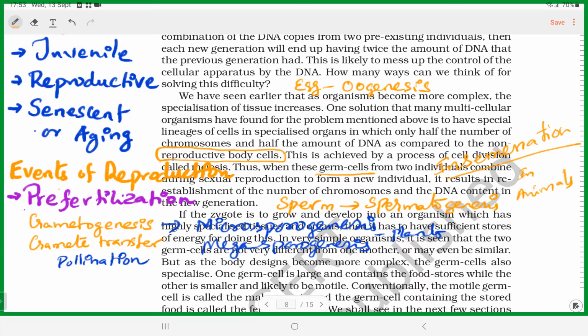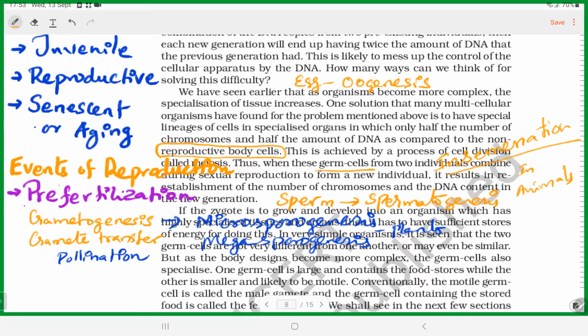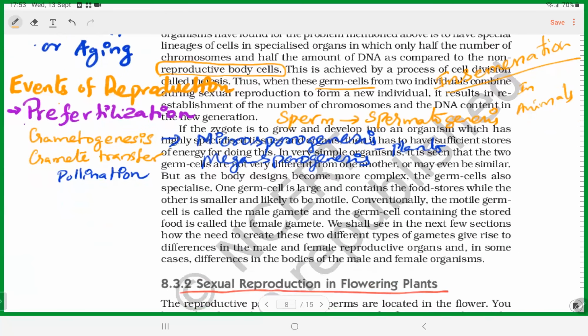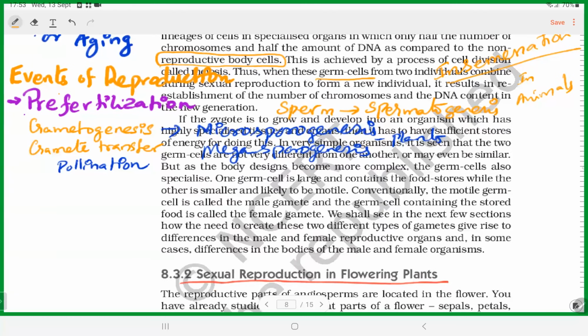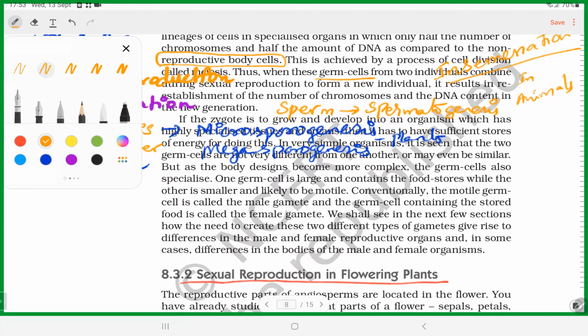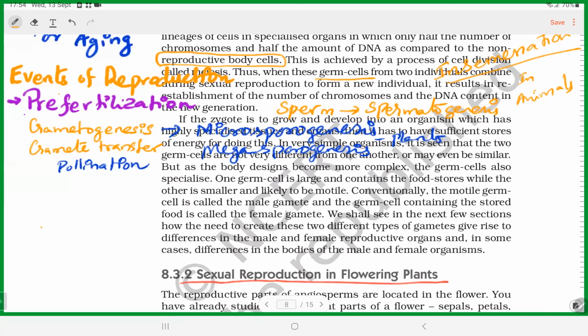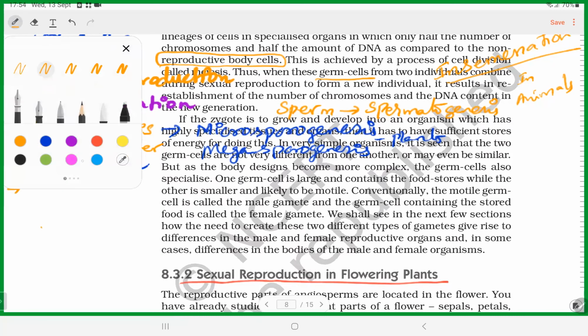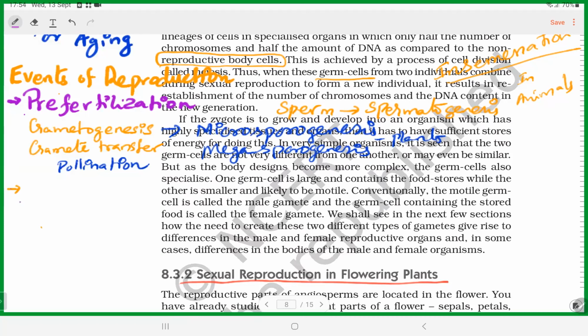Okay, next thing in sexual reproduction, it is called what? Fertilization. The second event in sexual reproduction is fertilization. Pre-fertilization and then fertilization.